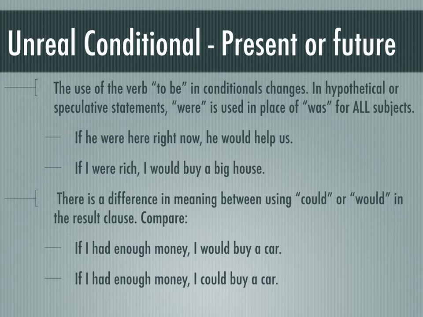There's also a difference in meaning between using could or would in the result clause. Compare these. If I had enough money, I would buy a car. If I had enough money, I could buy a car. In the first example, I would buy a car. That's definitely the action that I would take. In the second one, I could buy a car. That's one of the options that I have, but there might be more possibilities. Maybe I could buy a boat, or maybe I could buy a motorcycle. There's a lot of different possibilities with that.